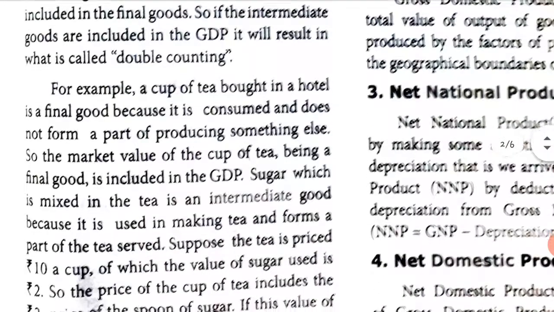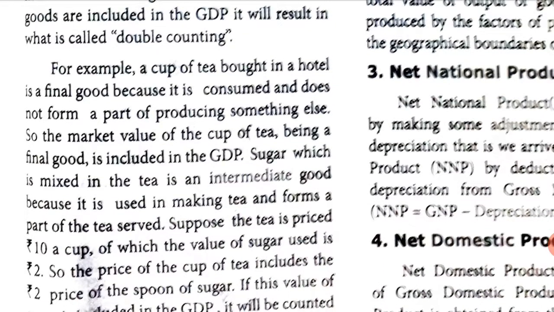Now we are going to understand this. For example, a cup of tea bought in a hotel is a final good. Imagine you go to a hotel and you buy a cup of tea. Now what is the good that you bought? A cup of tea, which is your final good, because it is consumed. Who is going to drink that tea? You are.